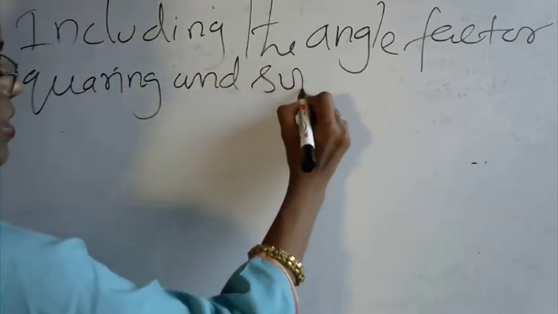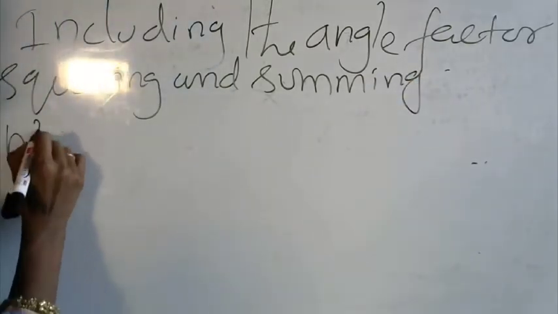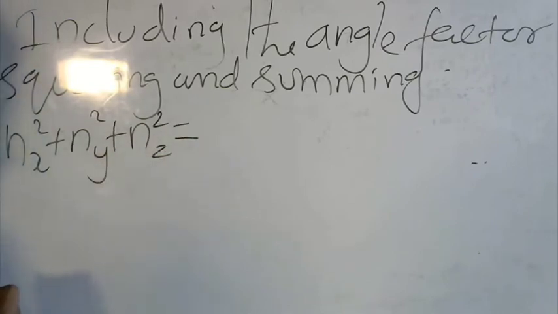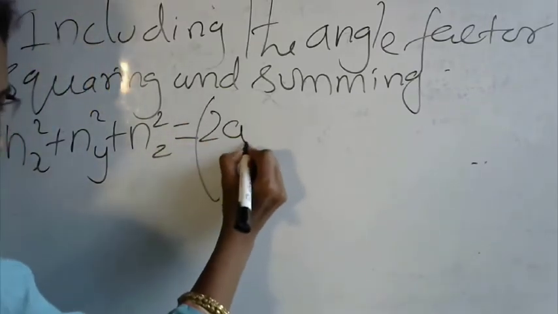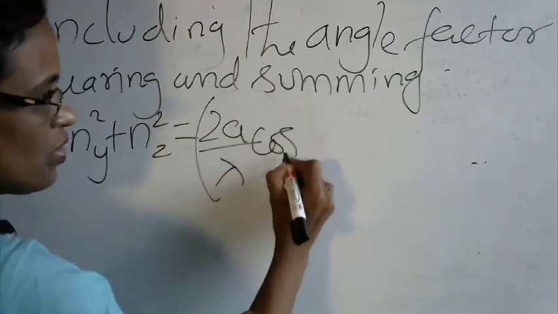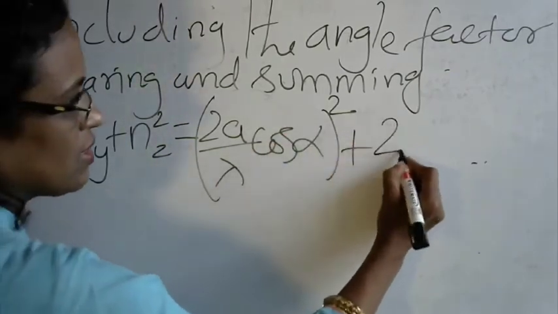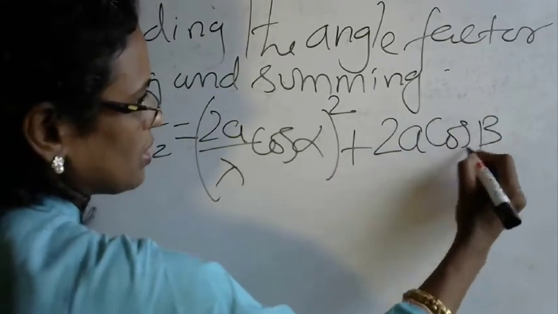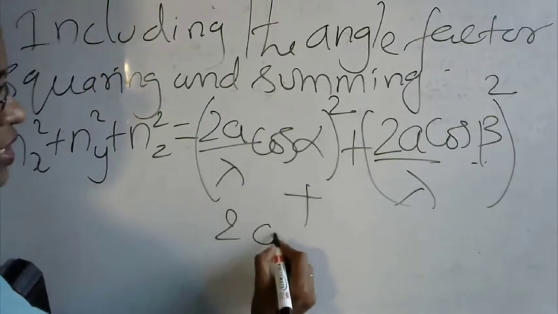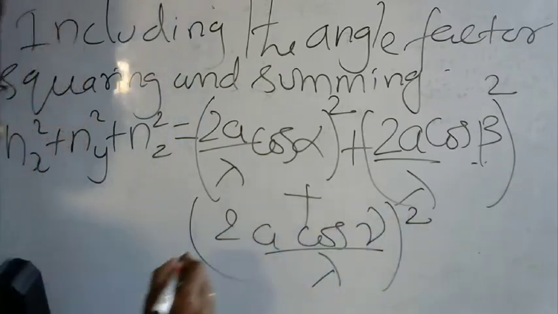You will get nx square plus ny square plus nz square is equal to 2a by lambda into cos alpha the whole square, plus 2a cos beta by lambda the whole square, plus 2a cos gamma by lambda the whole square.